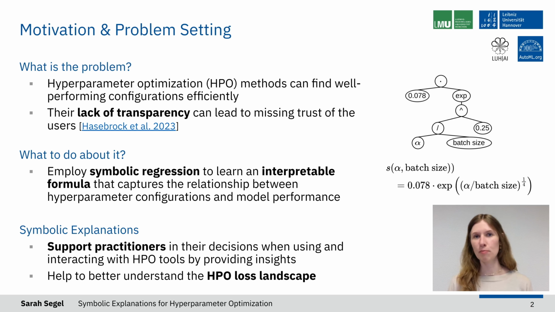Symbolic explanations employ symbolic regression to learn an interpretable, easy-to-understand formula that describes the relationship between hyperparameter configurations and the performance of the model. These symbolic explanations have various practical applications. For example, because they provide insight into the HPO process, they can support practitioners when using or interacting with HPO tools. Second, because they actually provide an explicit formula describing the HPO loss landscape, they might also be useful for researchers to better understand the HPO loss landscape.